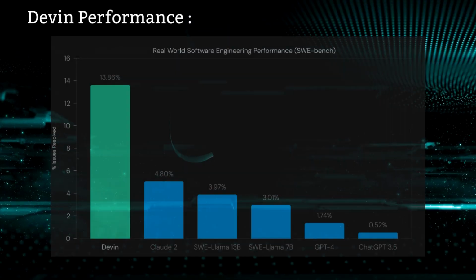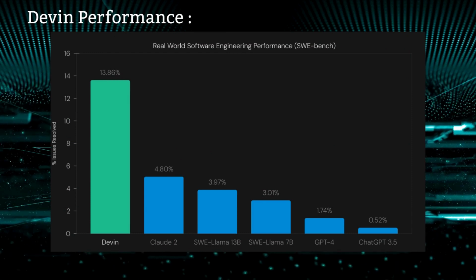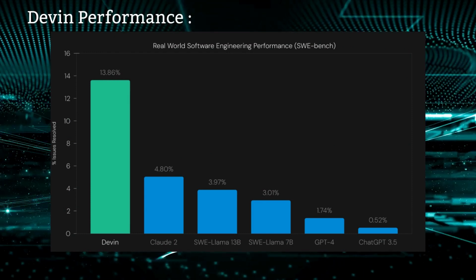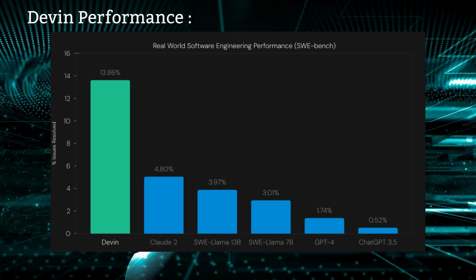Now let's understand the performance of Devin. Here is a performance graph. It compares Devin to other model results. The percentage of issues resolved by Devin is really high when compared to other models.